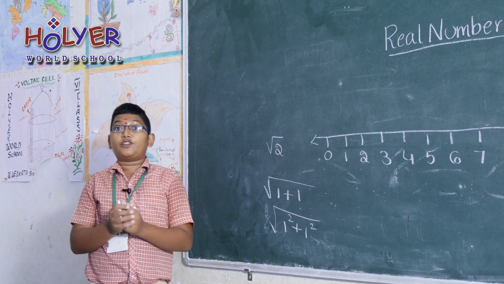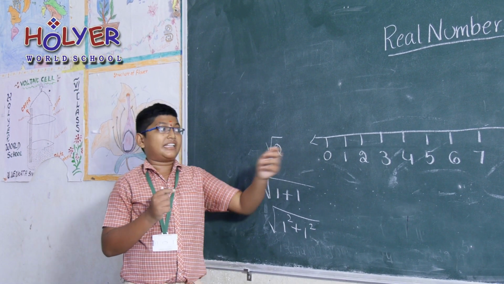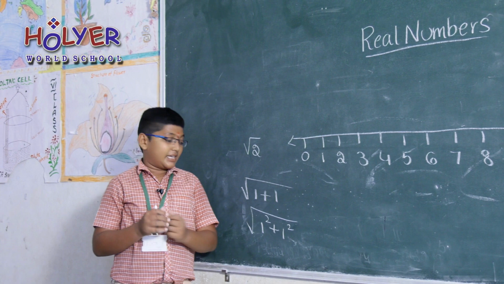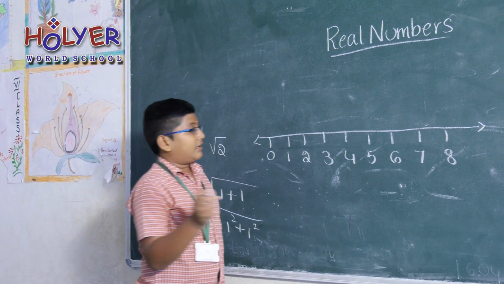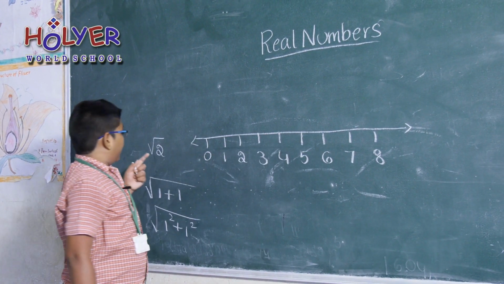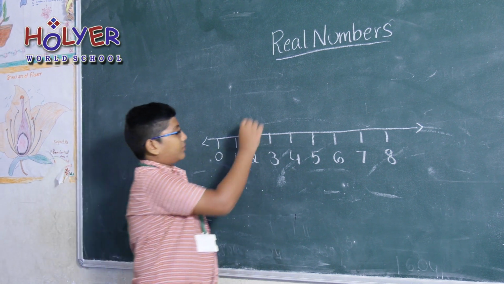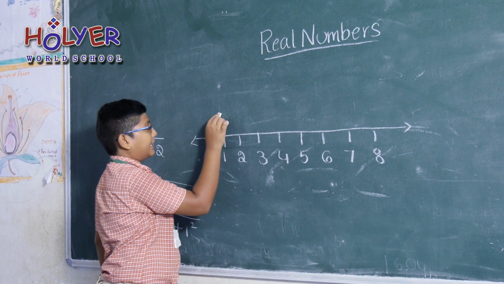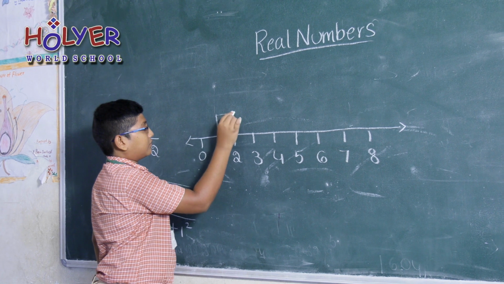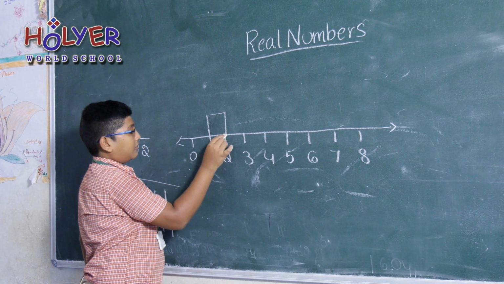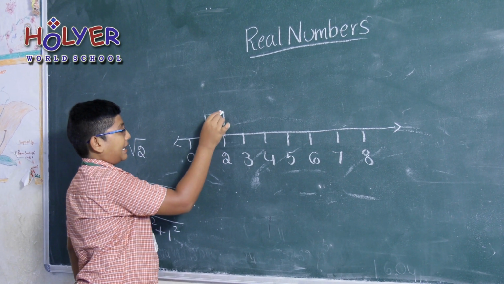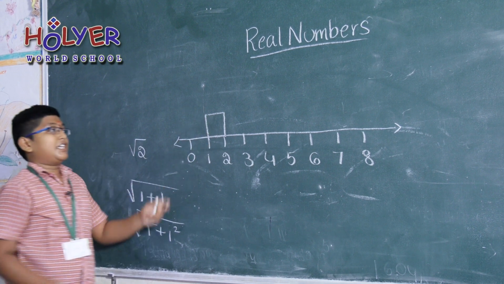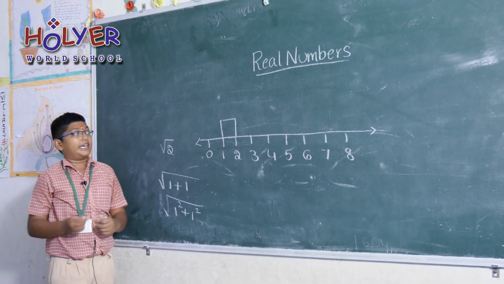Here we have to construct a square on the number line by using side 1. Construct a square here using 1 centimeter as the side.